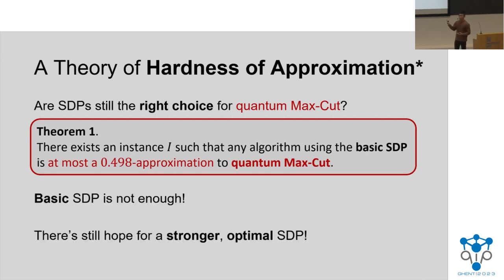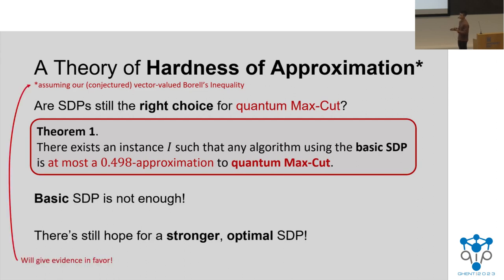However, this does leave open the possibility that by going to higher levels, much like what Lee and Robbie King did, there is a possibility of designing a classically optimal algorithm. This result assumes our conjectured vector valued Borell's inequality, which I'll try to justify later on in the presentation.